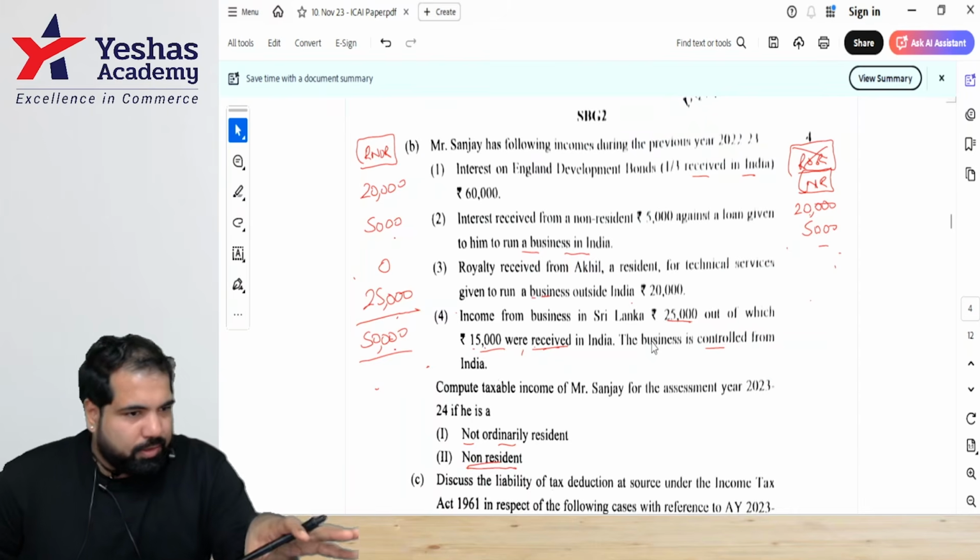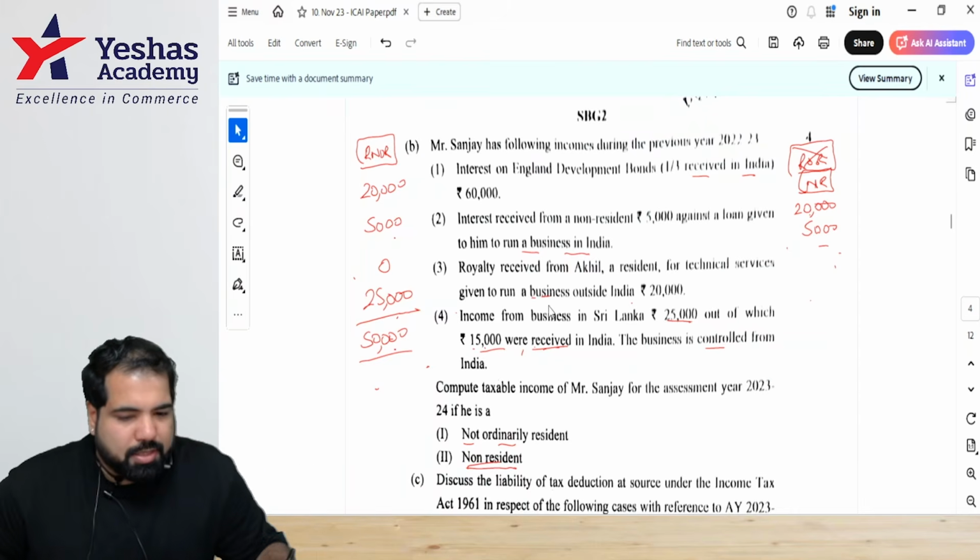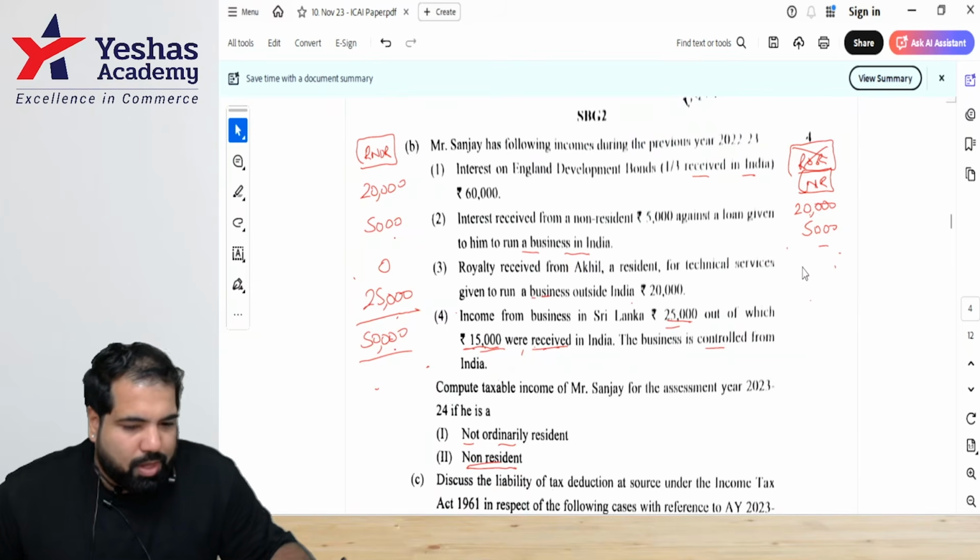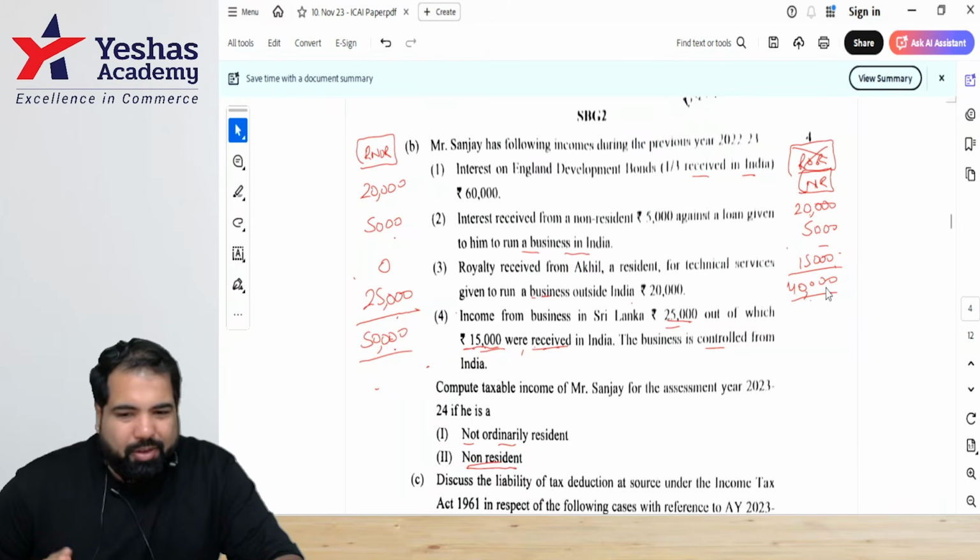There is no plus one here. So it's only your income, and this is received in India only. So we don't have to see this. So how much here, guys? 15,000. So the difference is here it is 40,000. Are we okay with this? Yes. This came in a very recent paper, guys.